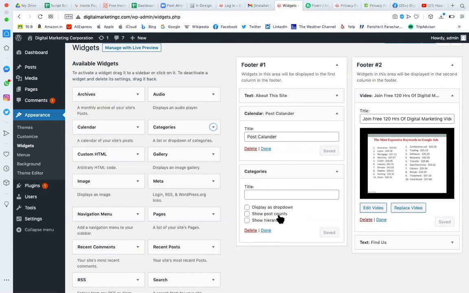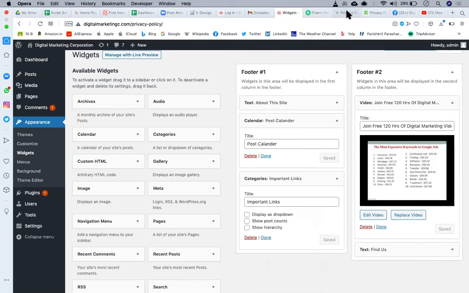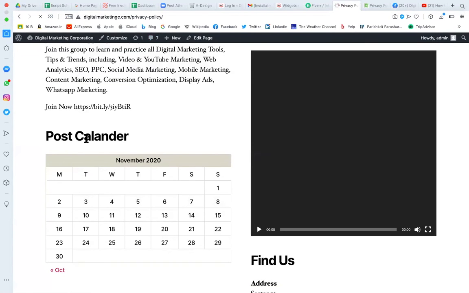Do you want to show the posts in that category? Do you want to show the hierarchy? Do you want to show the drop down menu? I don't want to show anything, I just want to show the category list. For the title, important links or important category or important information or important education, whatever you want to give, you can give. So click on save. Now come back to your website and refresh the page.